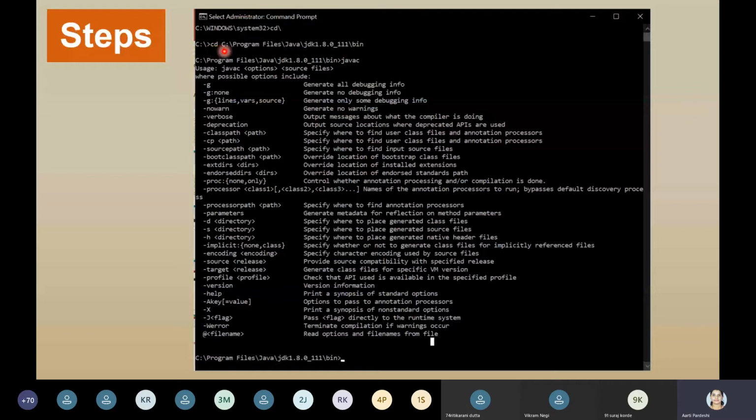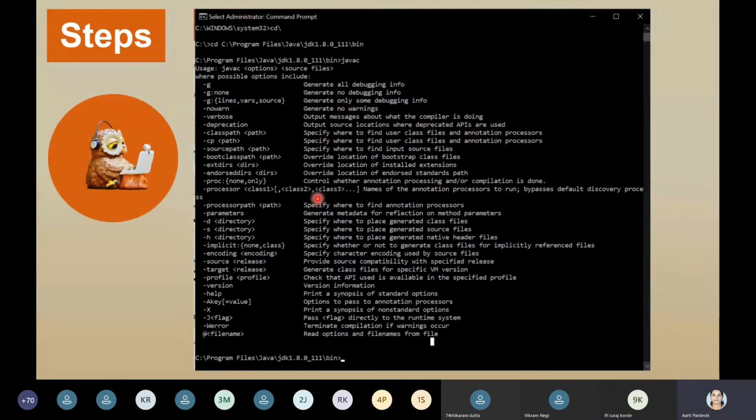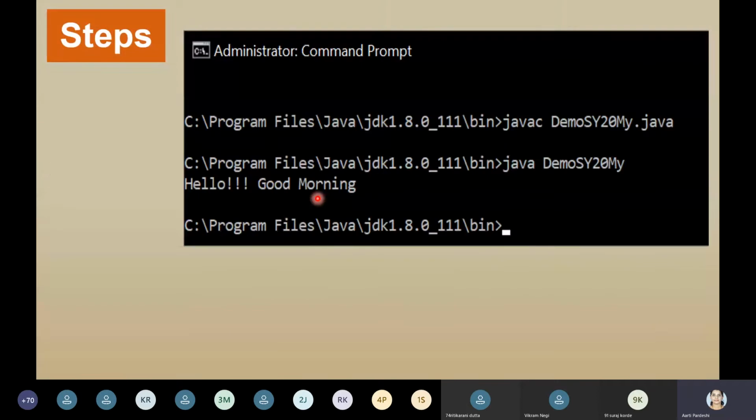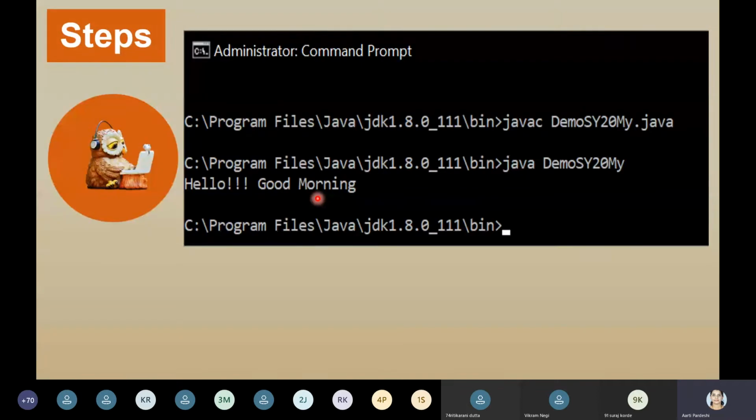Next, once you are in the directory, here the cursor will continuously blink. In order to check whether Java is installed or not, we are going to type javac, c for compile. Once you see all these commands, it means that Java is successfully installed and you are ready to compile and run your code. So the next thing we are going to do is run the program. And what is that program? Simple. Command is javac, the program name, the file name.